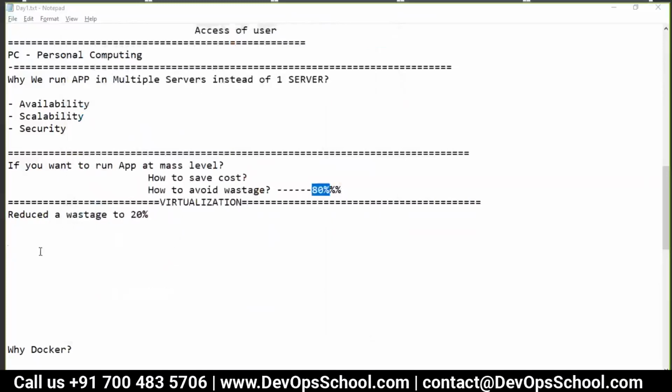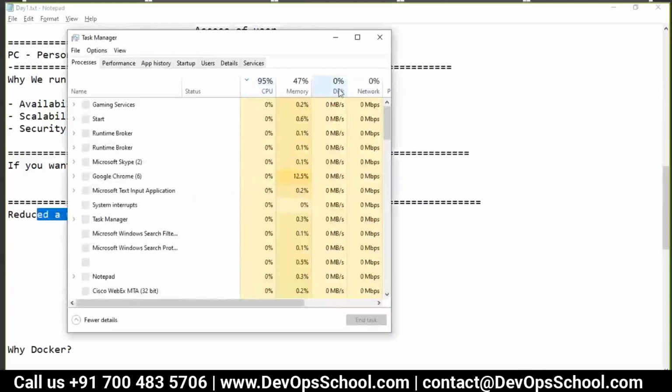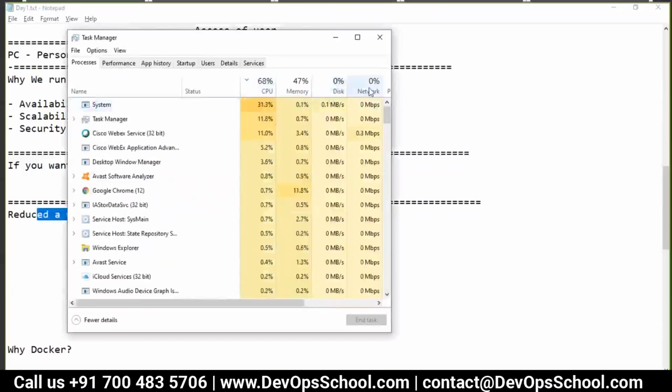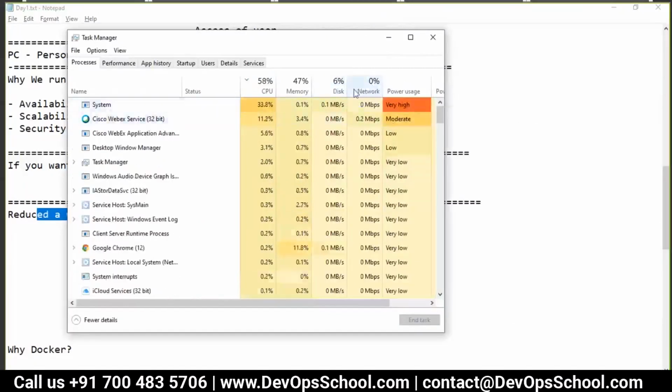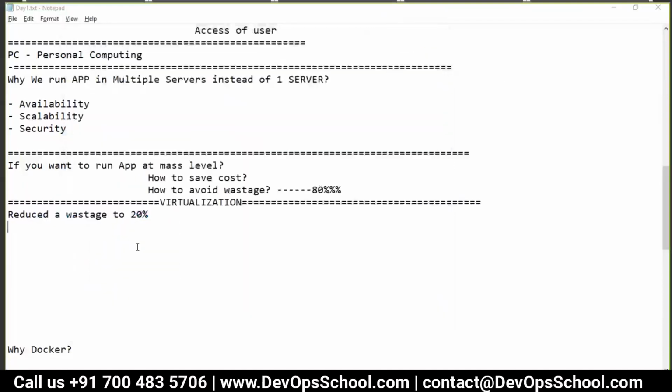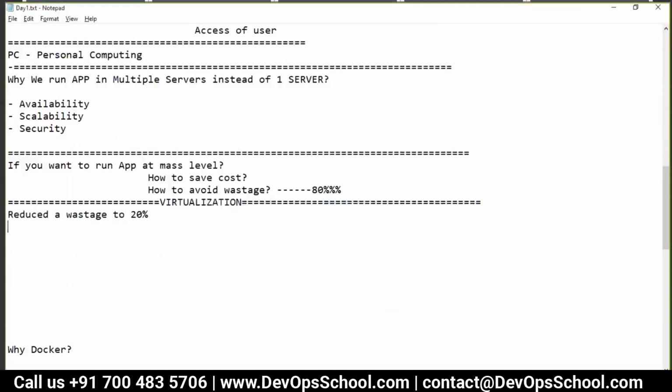And by the way, you're using disk space for running the operating system. See, utilization is very less. Most of the files are of your applications actually, or my personal files, not for the operating system. So reduce the wastage to 20%. That's very good actually, very good.